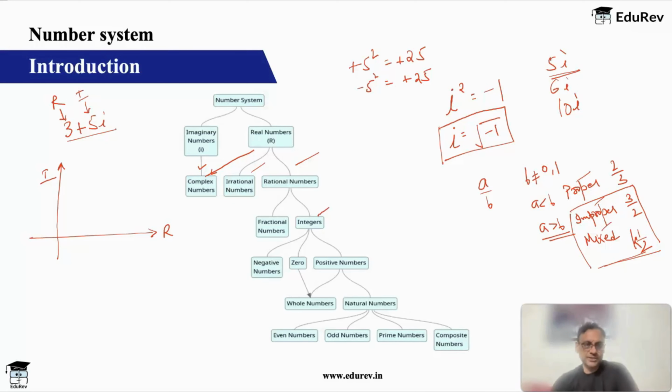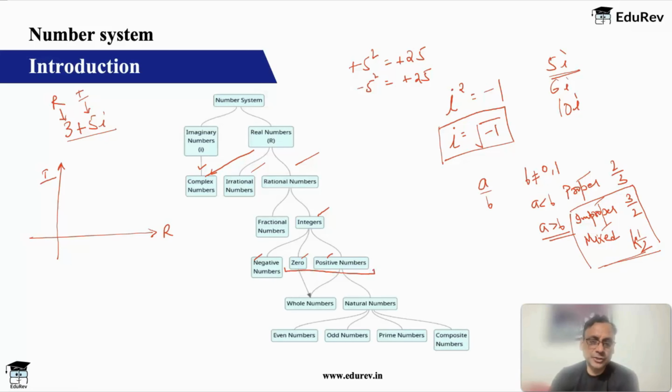Then we come to integers. Integers are of 3 types: negative integers, positive integers, and 0. Remember that 0 is not counted in negative integers, it is not counted in positive integers, it is counted separately. So if a question says non-negative integers, that means 0 plus positive integers.